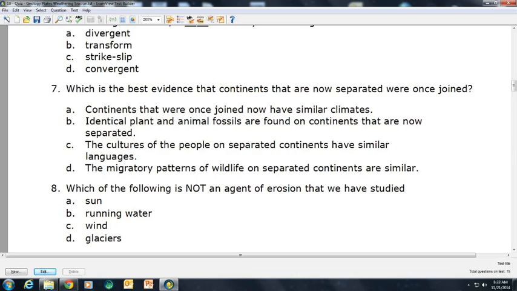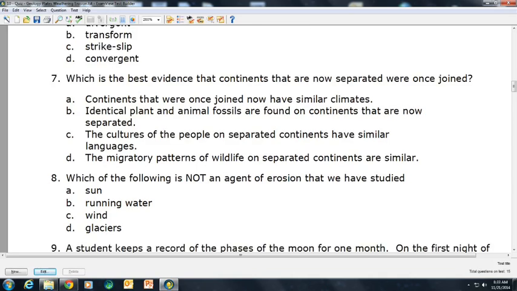Question 8. Which of the following is not an agent of erosion that we have studied? A. Sun, B. Running water, C. Wind, D. Glaciers.